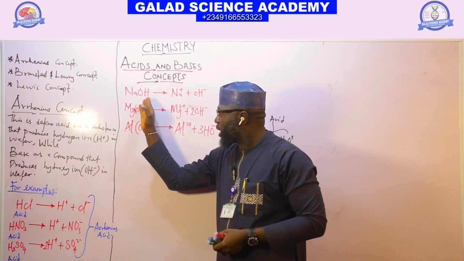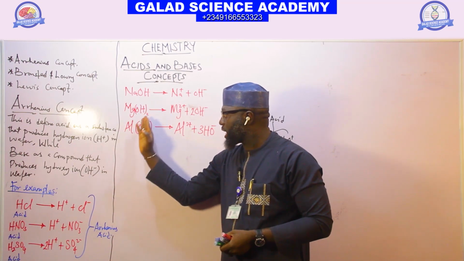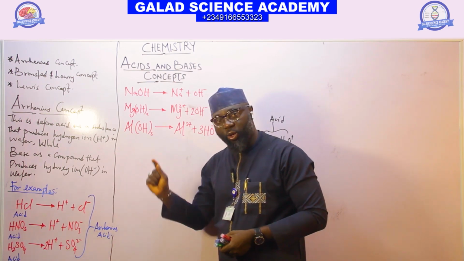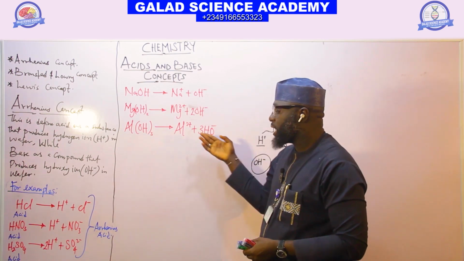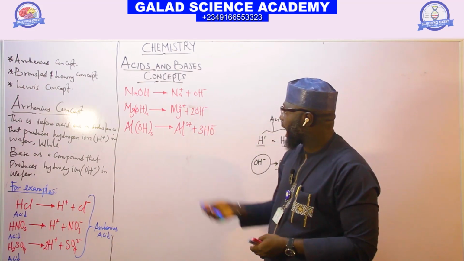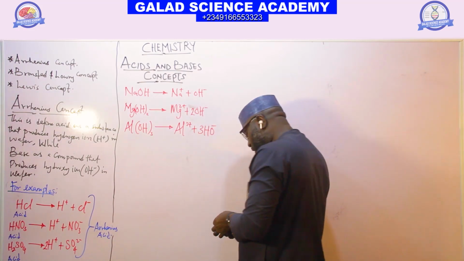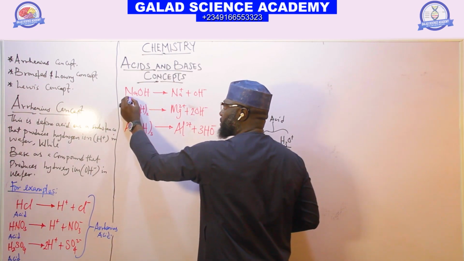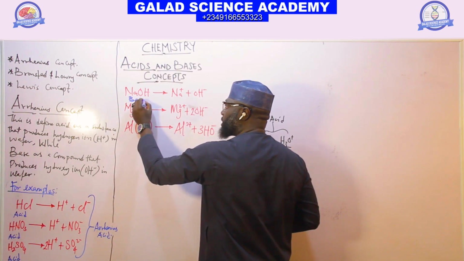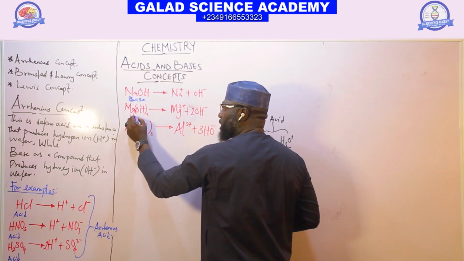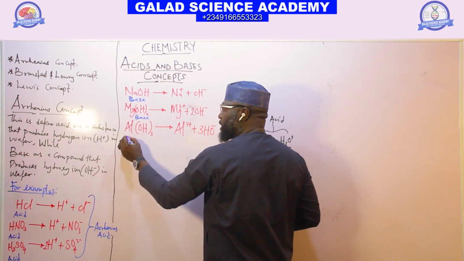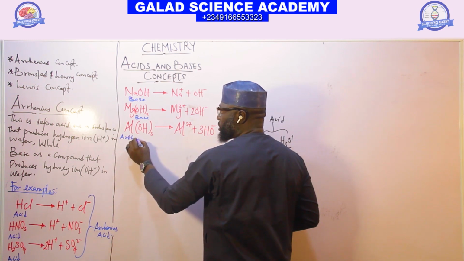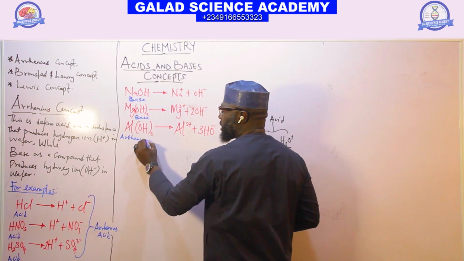This sodium hydroxide, magnesium hydroxide, aluminium hydroxide, they are all bases, because when they dissolve in water, they give us hydroxyl ion. And all of these are called Arrhenius bases.